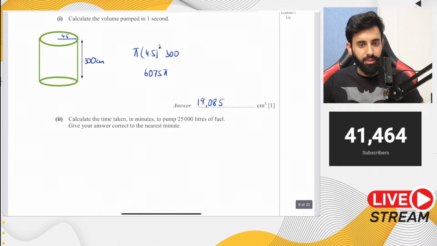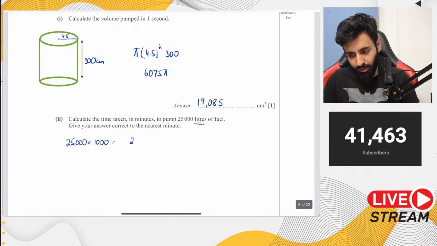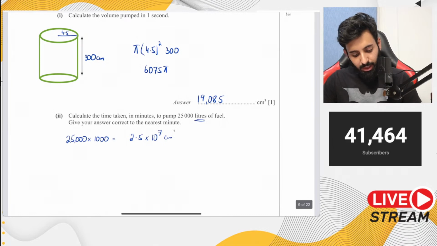Part 2. Part 2 says calculate the time taken to pump 25,000 liters of fuel. Give your answer correct to the nearest minute. So 25,000 liters of fuel, first we convert into centimeter cube. Why? Because the volume that we just worked out is in centimeter cube. So 25,000 into 1,000 is equal to, I'll write it in standard form, 2.5 into 10 to the power 7 centimeter cube.